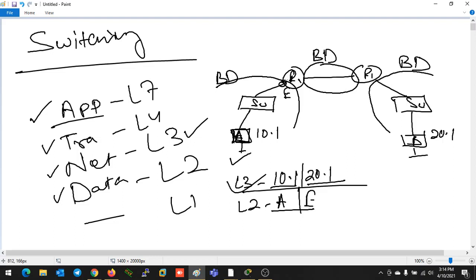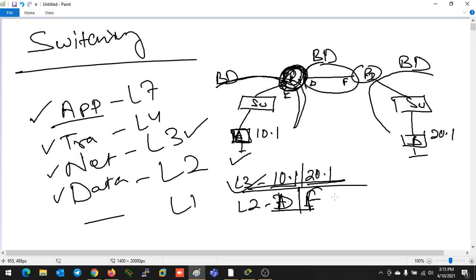Again, whenever the data passes from this network to another network through the router, the device having the capability of routing, what will happen? This device will change the layer 2 things. The layer 3 thing will always be the same, but at layer 2, for example, if I say this MAC address is D and this is F, then when R1 sends the packet towards R2, the source MAC address will be D and the destination MAC address will be F. So it will just rewrite the layer 2 information and send it.